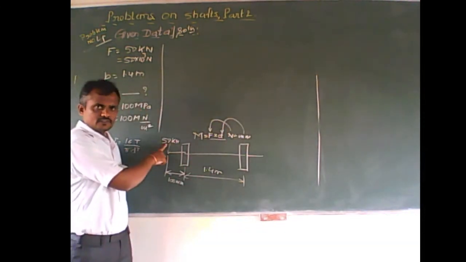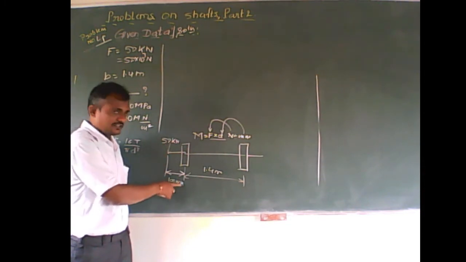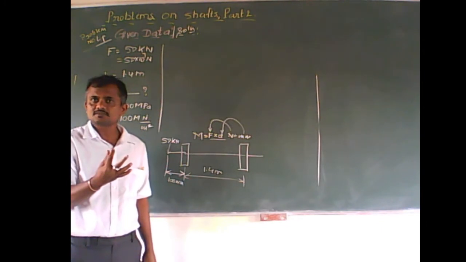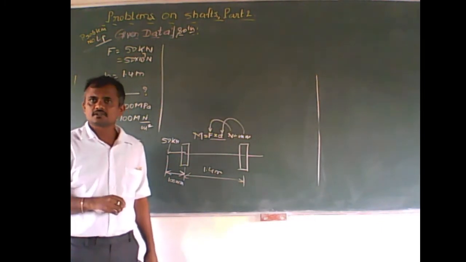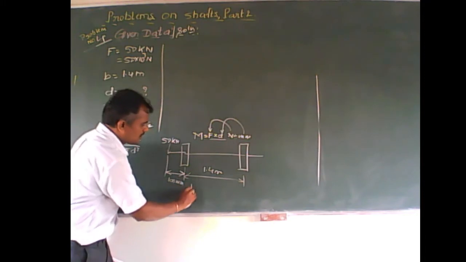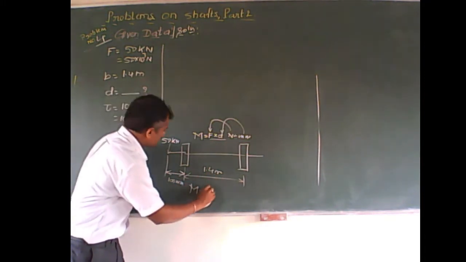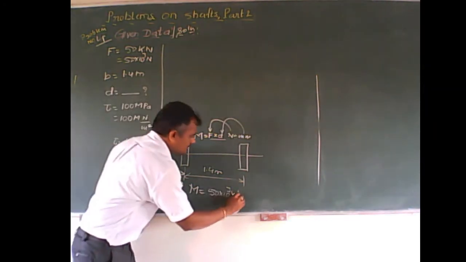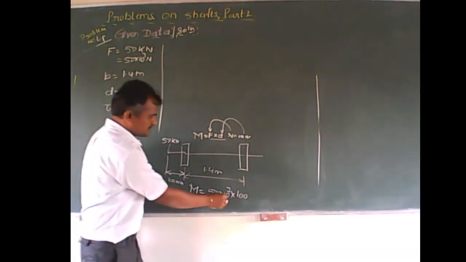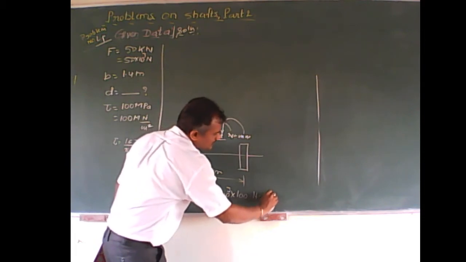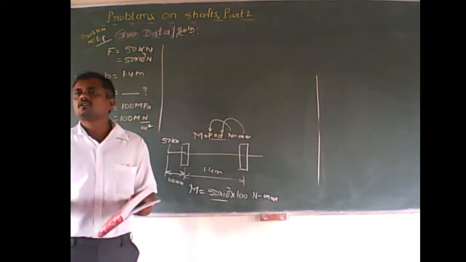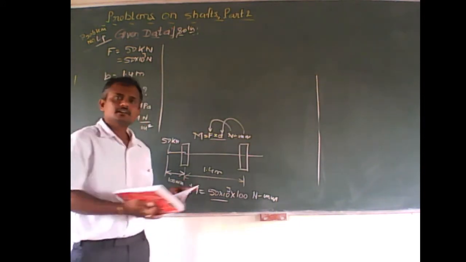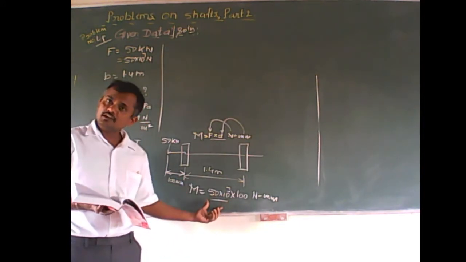You can see the force of 50 kilonewtons along with the distance at which it is acting to produce a moment. Is that right what I am saying? Moment is created. So therefore simply we can take a moment M is equal to 50 into 10 raised to 3 multiplied by 100, this as newtons, this as mm. So we can get the value of a moment with the help of this relationship.